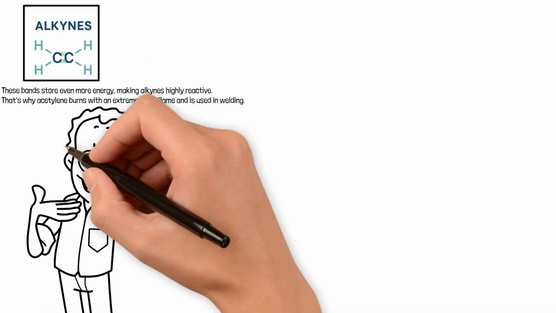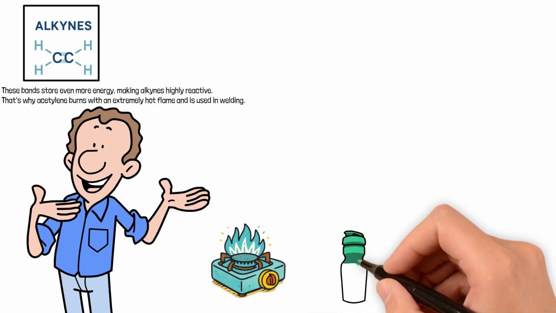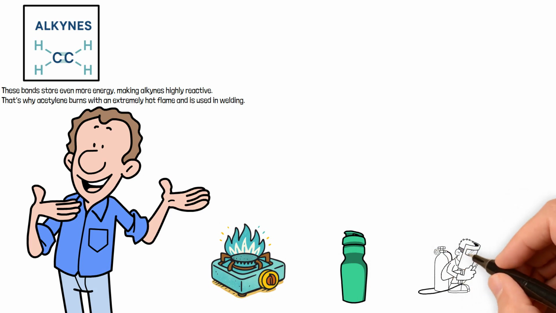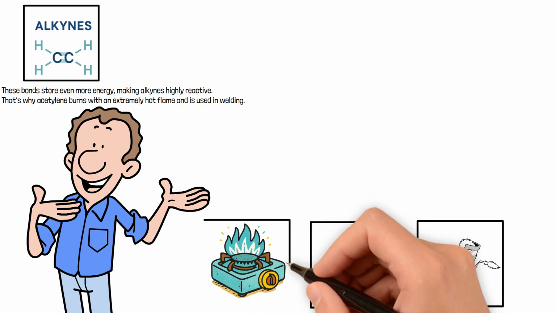Let's connect this to real life. Alkanes heat your homes. Alkenes build your plastic bottles. Alkynes cut and shape metals. Same elements, different bonding, completely different uses.